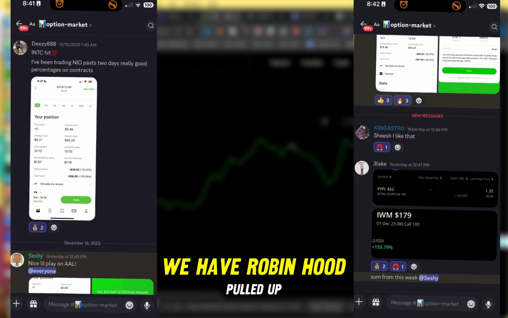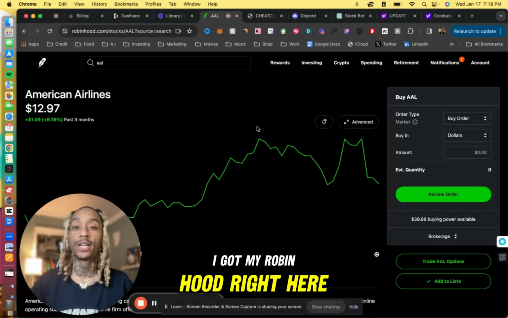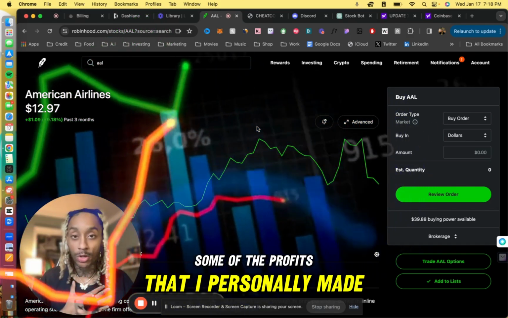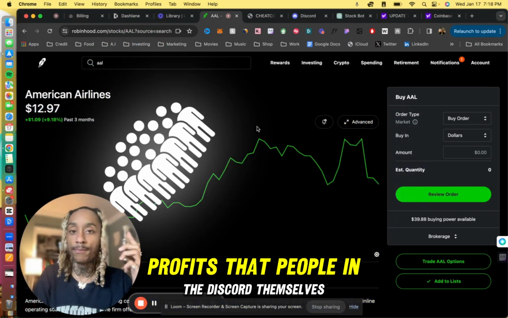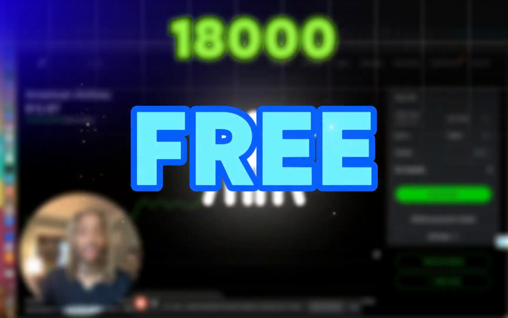And as you see, we have Robinhood pulled up. So I got my notes on the screen. I got my Robinhood right here so I can show y'all some of the profits that I personally made and some of the profits that people in the Discord themselves have made. This is Cheat Code's Discord. They have 18,000 people in there and it's free, so I suggest you check that out.